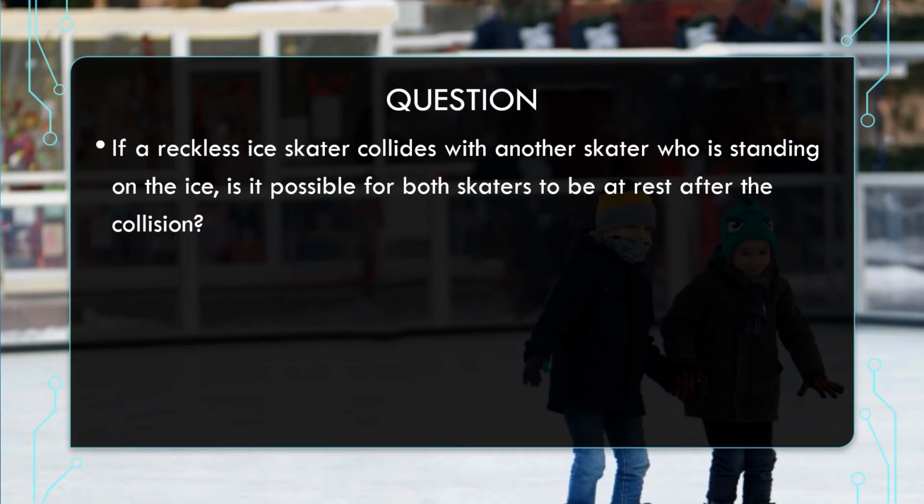Okay, let's try this one. If a reckless ice skater collides with another skater who is standing on the ice, is it possible for both skaters to be at rest after the collision? So let's think about this for a sec. We've got one person standing still and one person skating towards them, completely colliding with them. Is it possible for them to both be at rest after the collision? Well, let's look at this from an equation standpoint.